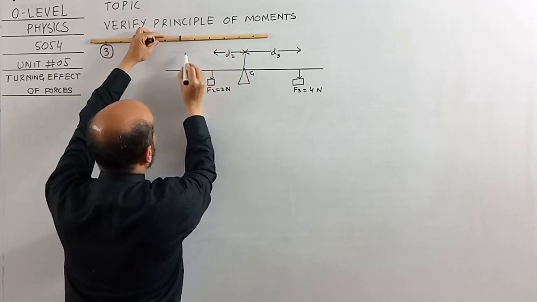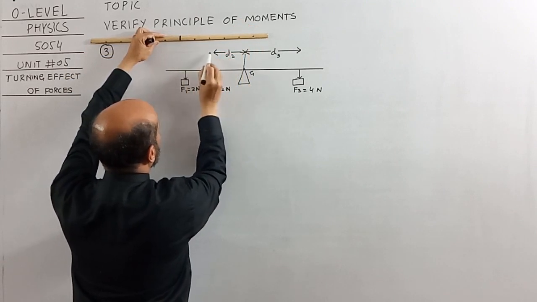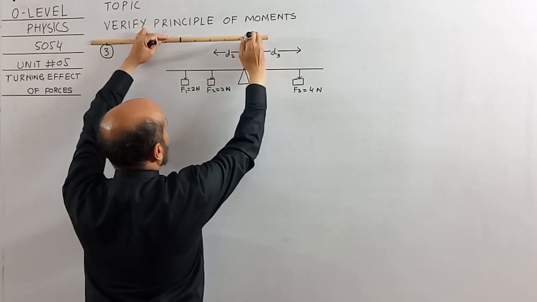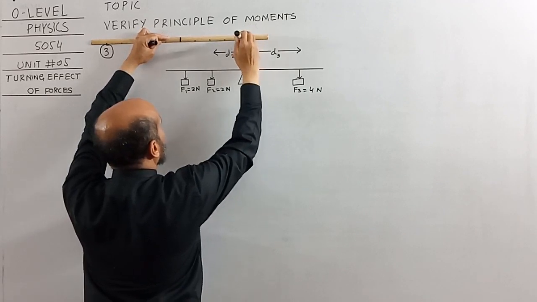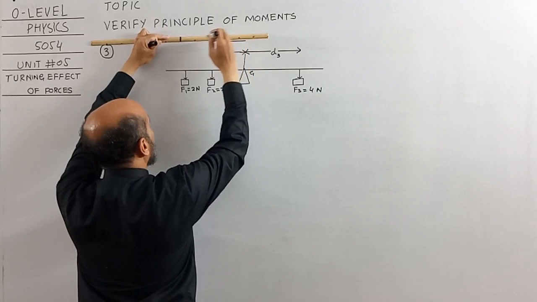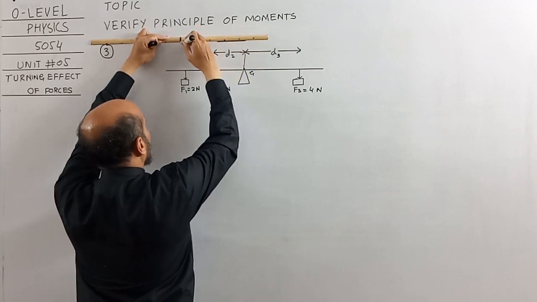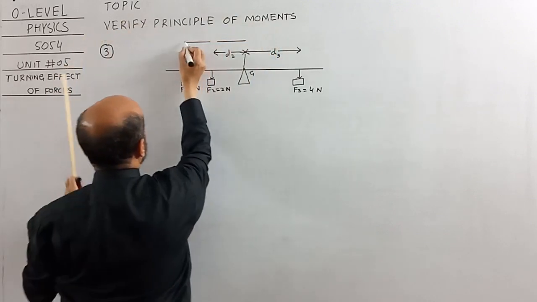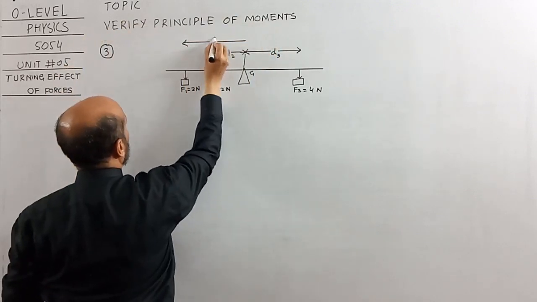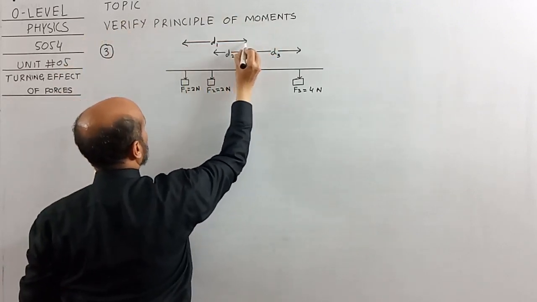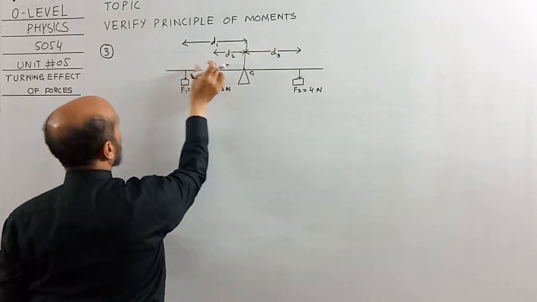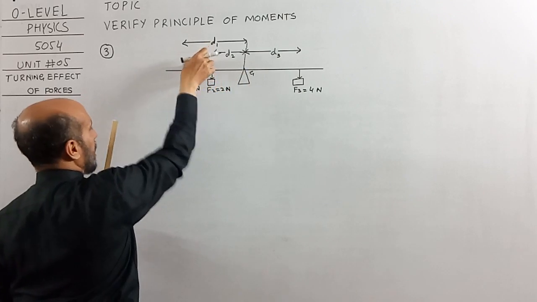This distance can never ever be D1. D1 will always be the distance from the pivot to that point. This was a general mistake made by students, that they always assume this distance as D1.